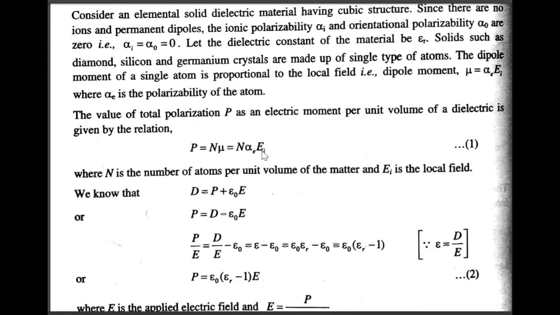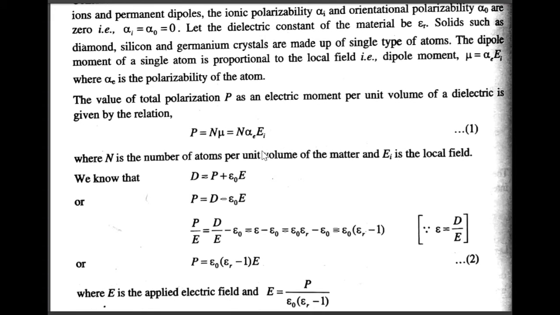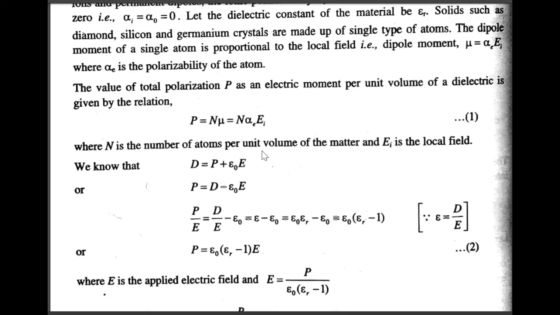Since there are no ions and permanent dipoles, the ionic polarizability alpha I and orientation polarizability alpha naught are zero. That is, alpha I equals alpha naught equals 0. Let the dielectric constant of the material be epsilon r.